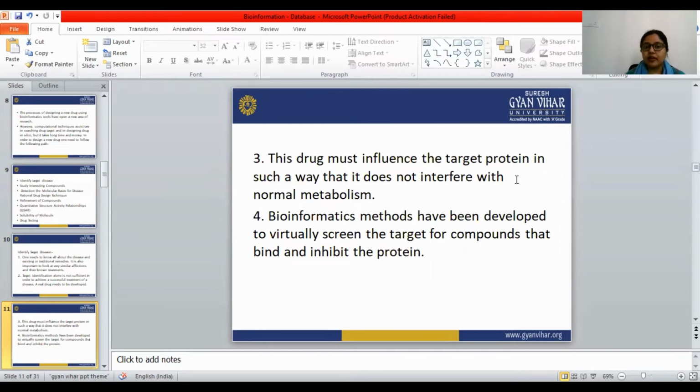Bioinformatics methods have been developed to virtually screen the target for the compounds that bind and inhibit the protein.